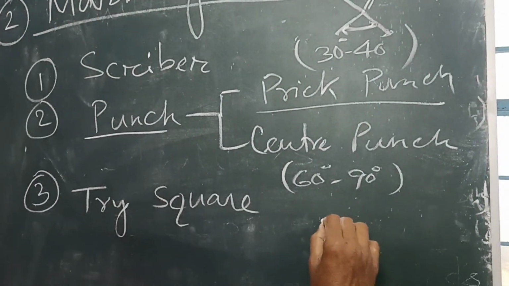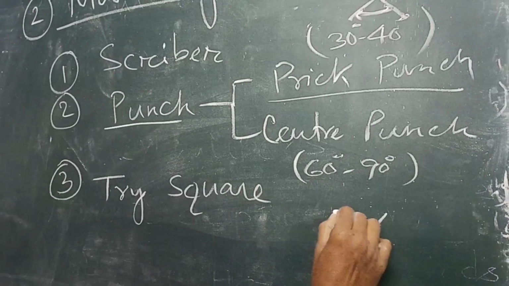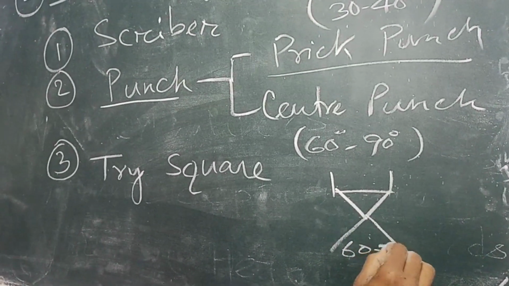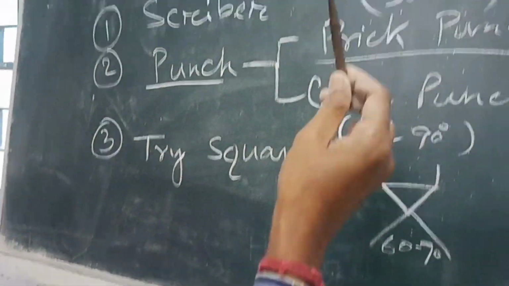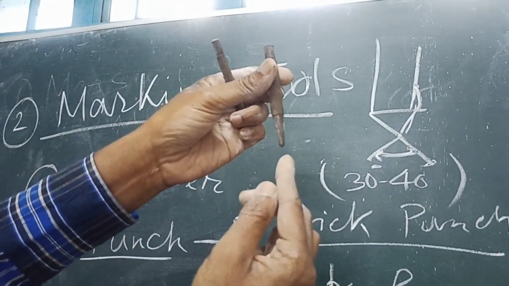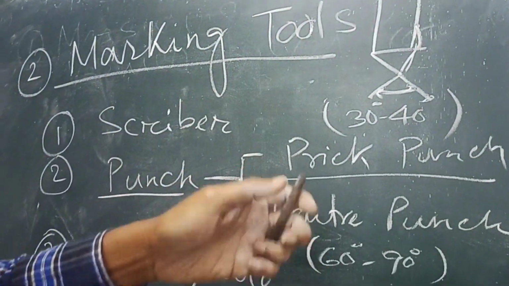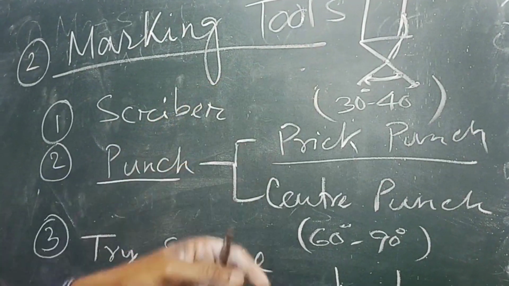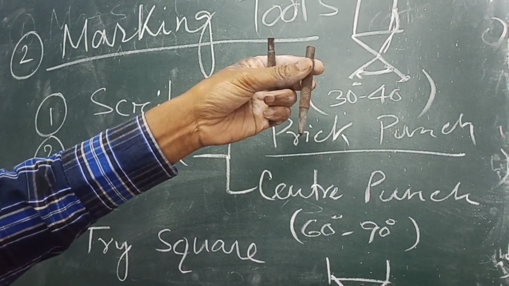And in case of center punch, this angle is 60 to 90 degrees. This prick punch is used to make the lines permanent, and center punch is generally used for marking the centers permanently.